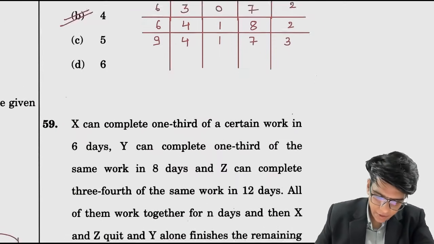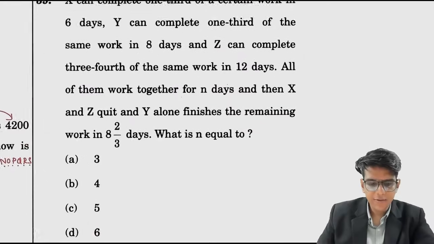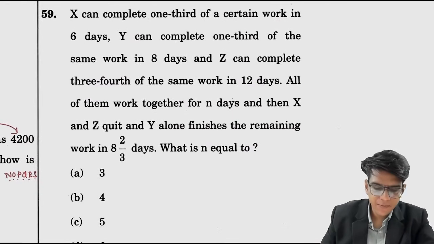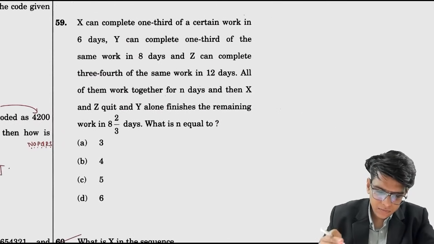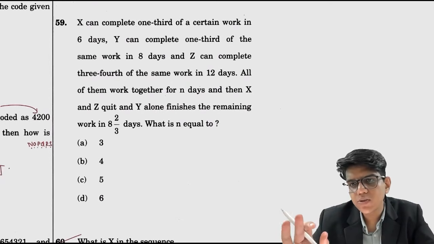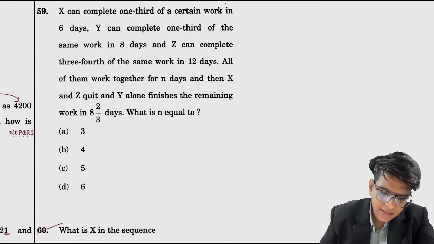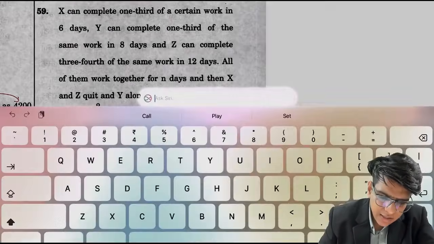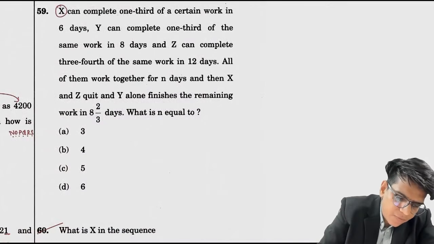चलो आगे. 58 हो गया, 59 60 हो गया. 59 we need to do and then 20 more questions are left. Again देखो, I will always solve such questions through LCM method क्योंकि वो सबसे easiest है. X can complete 1/3 of the certain work in 6 days. तो complete work कितने में करेगा, 1/3 6 days में, तो complete 18 days.